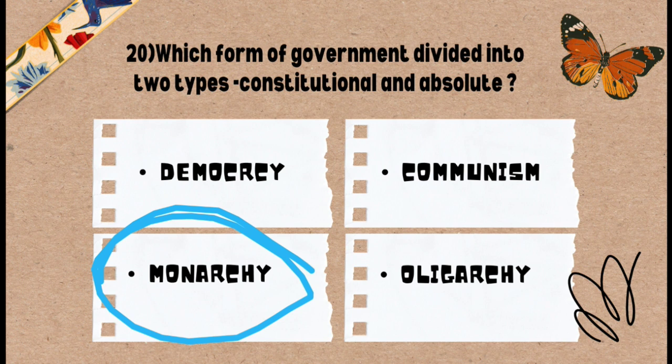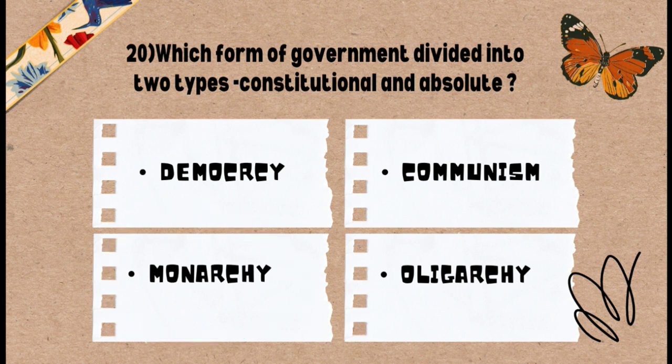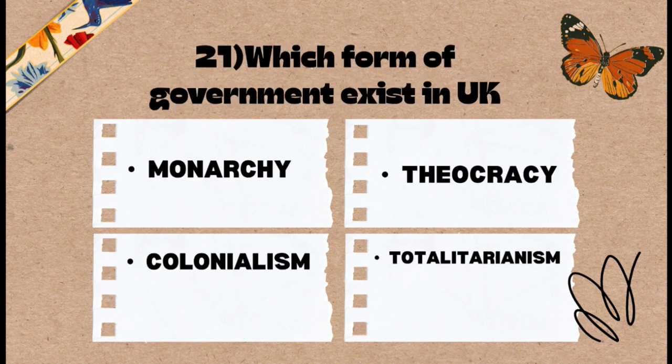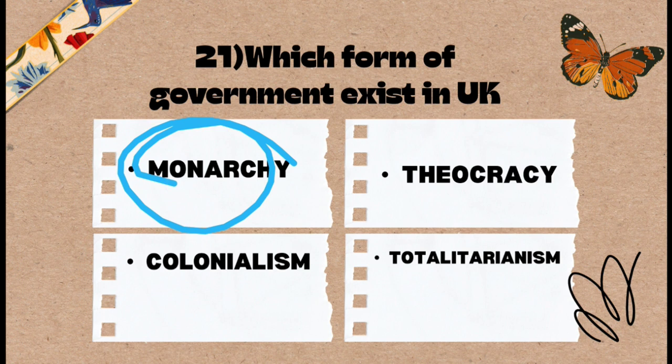Okay. Go to question number 21. Question number 21 asks which form of government exists in the UK, that is the United Kingdom, or you can say Britain, England, anything else. The options are monarchy, theocracy, colonialism, and totalitarianism. The correct answer for question number 21 is option A. Monarchy is the form of government that exists in the United Kingdom.